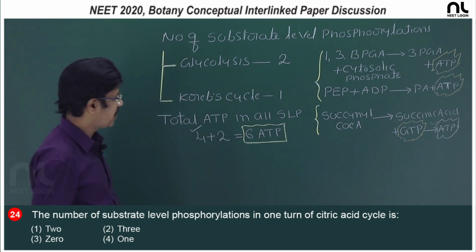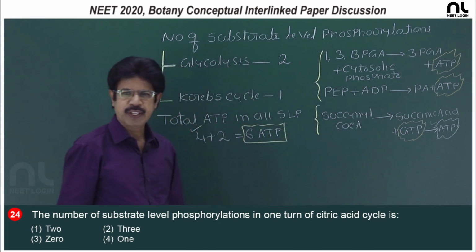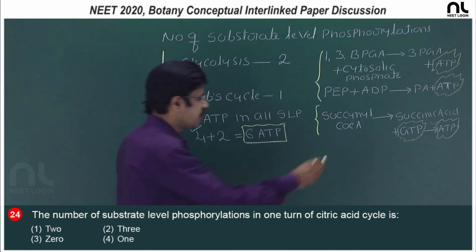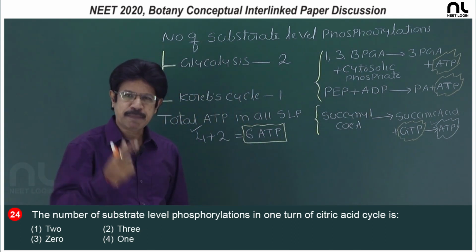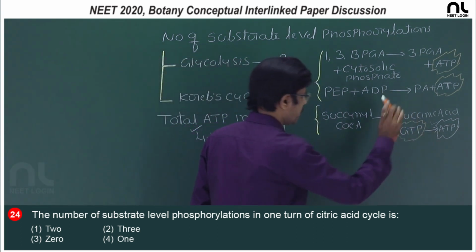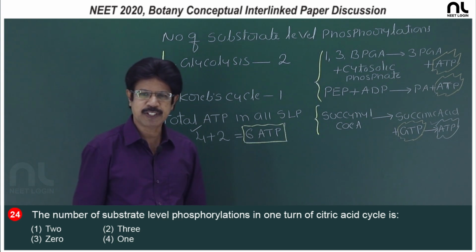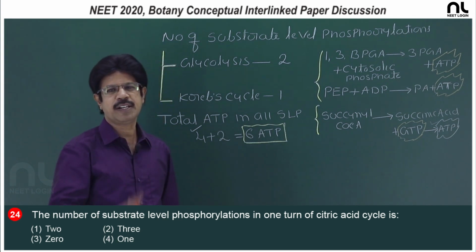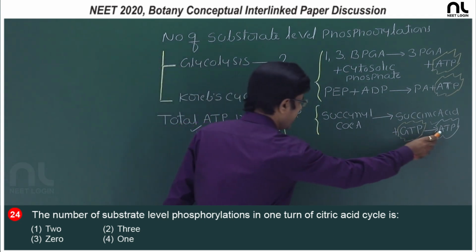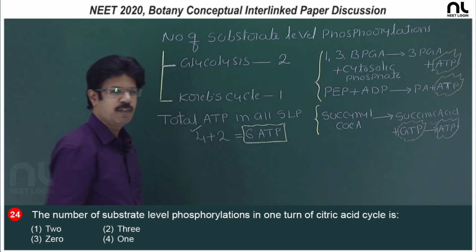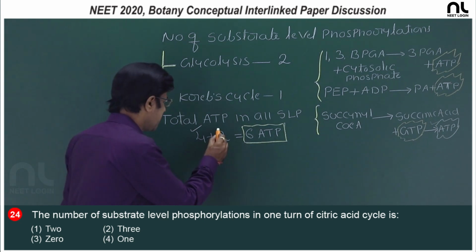And in case of the Krebs cycle, succinyl coenzyme A is cleaved into succinic acid. In the cleavage reaction, GTP is generated, and by a coupling reaction, ATP is formed. So, in one turn of the Krebs cycle, there is one substrate level phosphorylation, which yields 1 ATP. For two turns of the Krebs cycle, 2 ATP are generated.